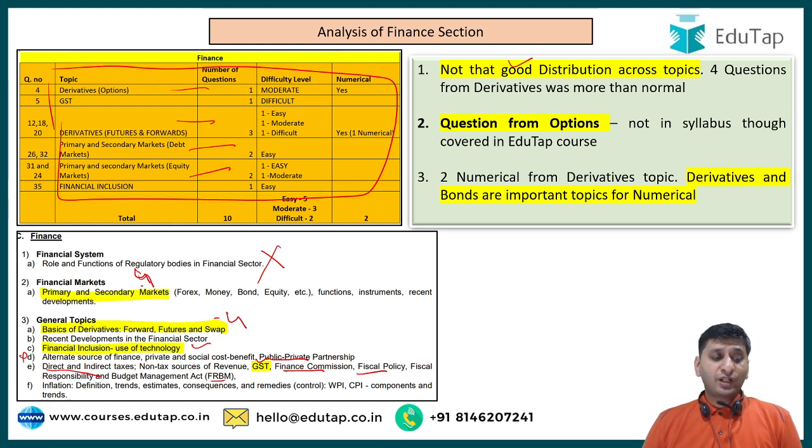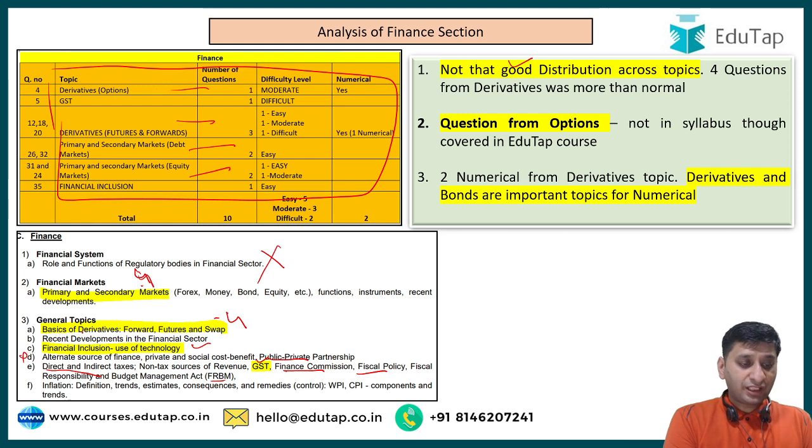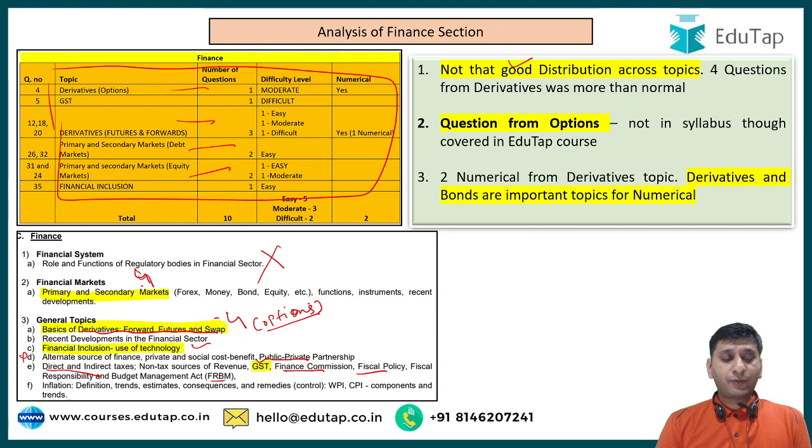And one point to note, guys, is here in derivatives, if you see, they have mentioned forward, futures, and swap. There is no mention of options. Derivatives are of 4 types: forward, future, swap, and options. There is no mention of options, but they did ask numerical on options there. Right. They did ask question on options there, which was covered in your course, who had opted for our course, right? But it was not mentioned in the syllabus.